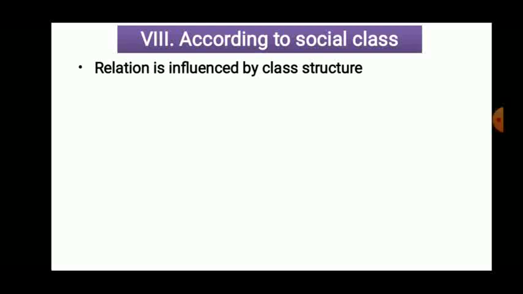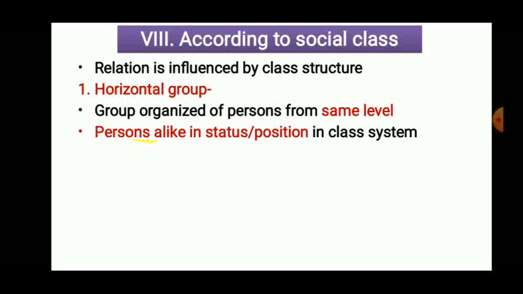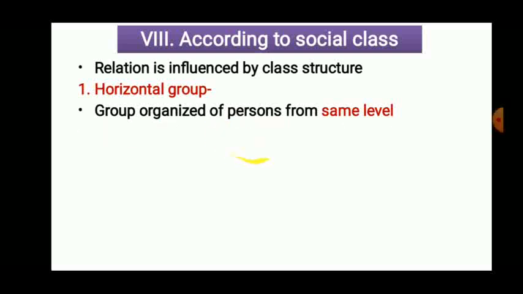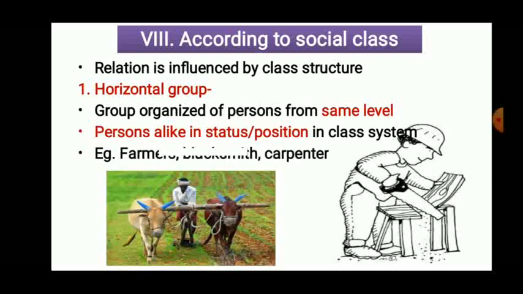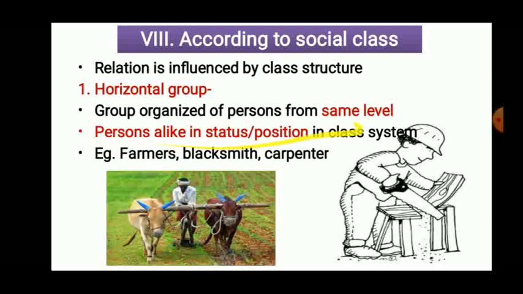Now social class, that means it is related to the class structure, higher class, middle class, lower class, that we have discussed in characteristics of society. So horizontal groups, the groups organized of persons of the same level, same strata. Okay, persons are like in status. Like in status means their status is the same, position is the same in a society. Okay, so for example, farmers group, blacksmith group, carpenter groups, or group of teachers, group of lawyers, that we can refer to as a horizontal group, because they are at the same level, or they are gathered at the same status which they possess while living in a society.